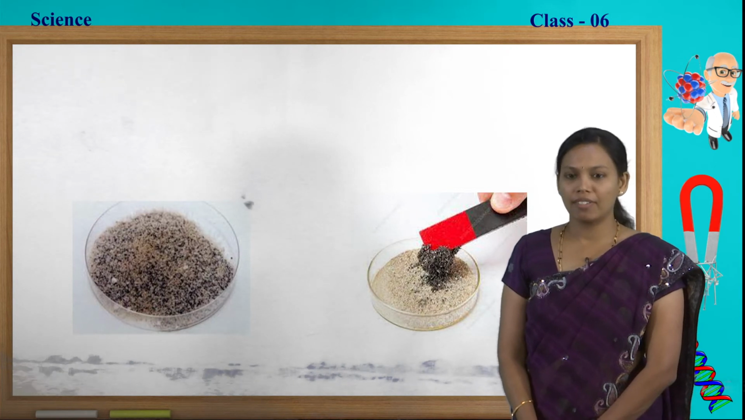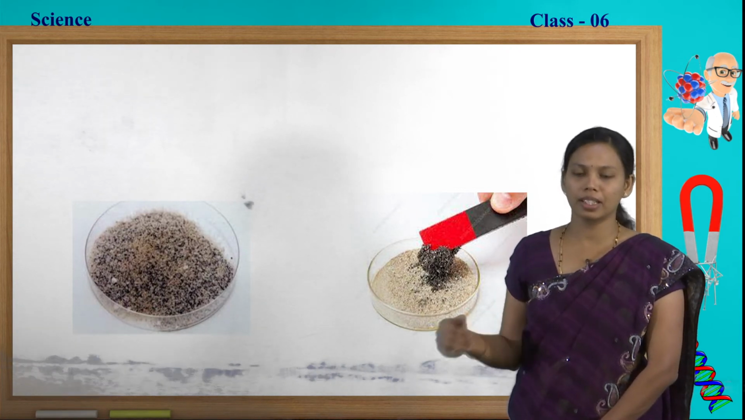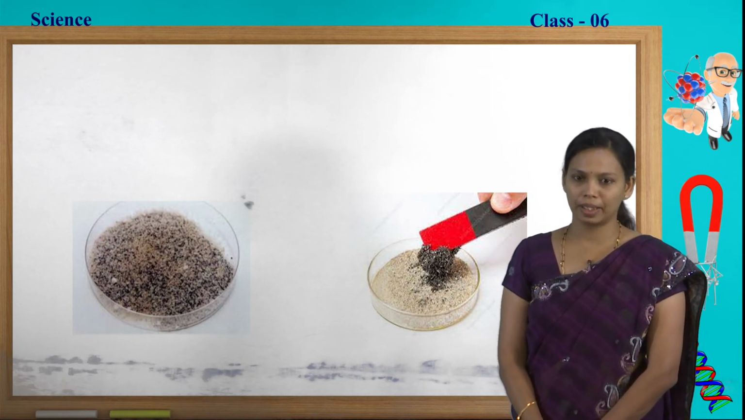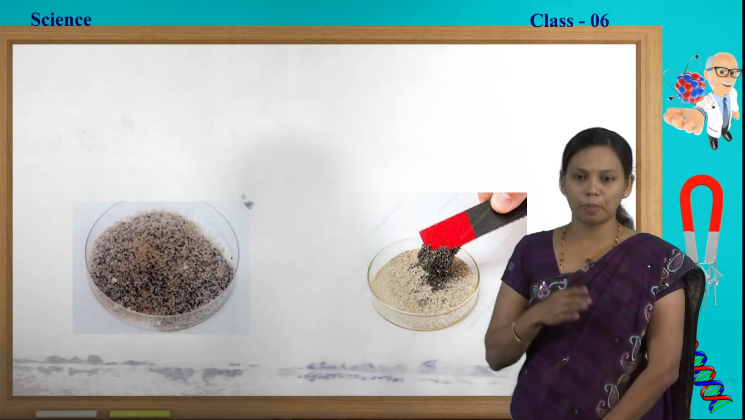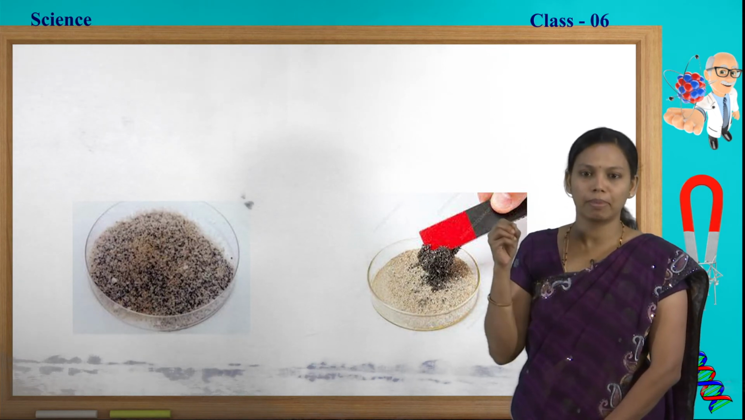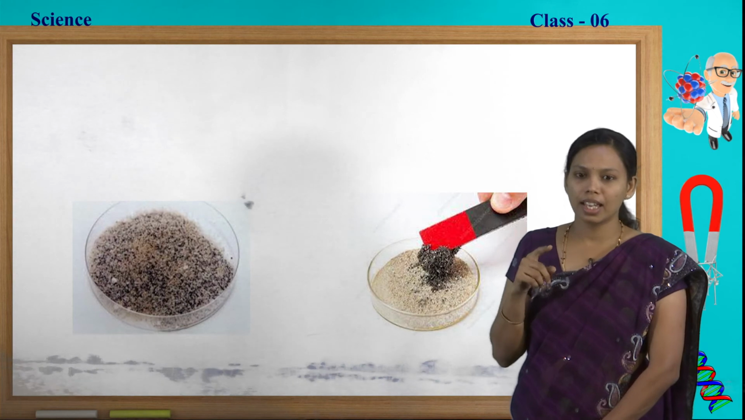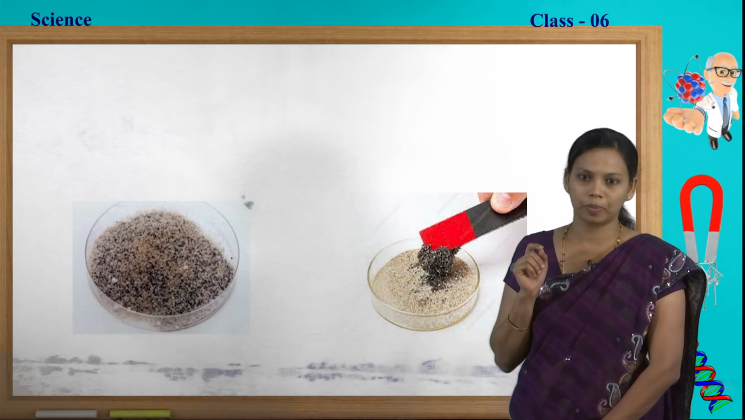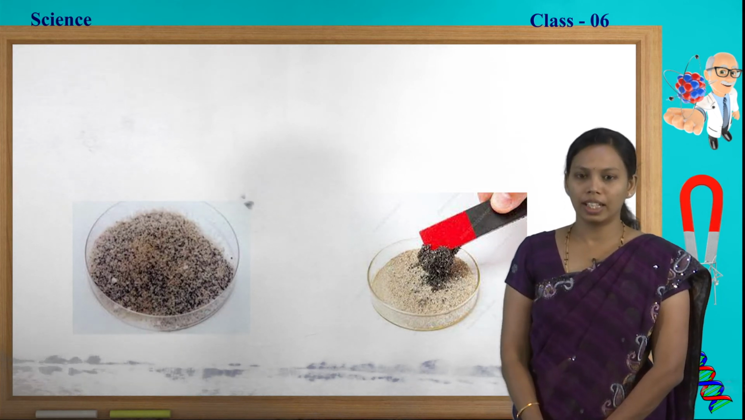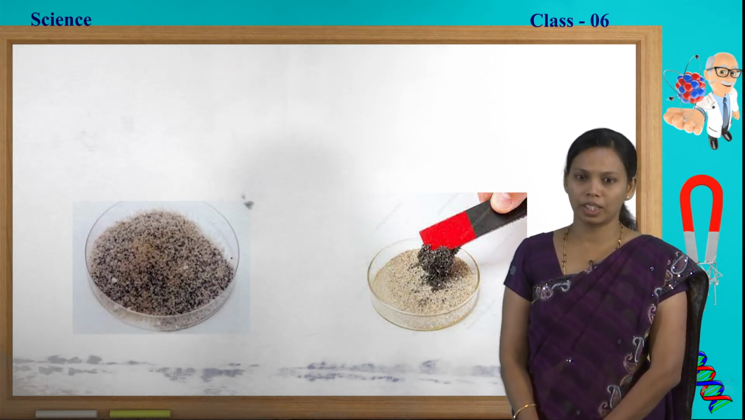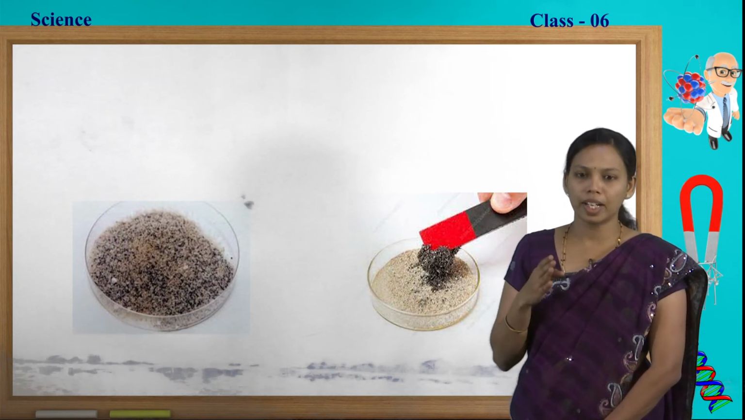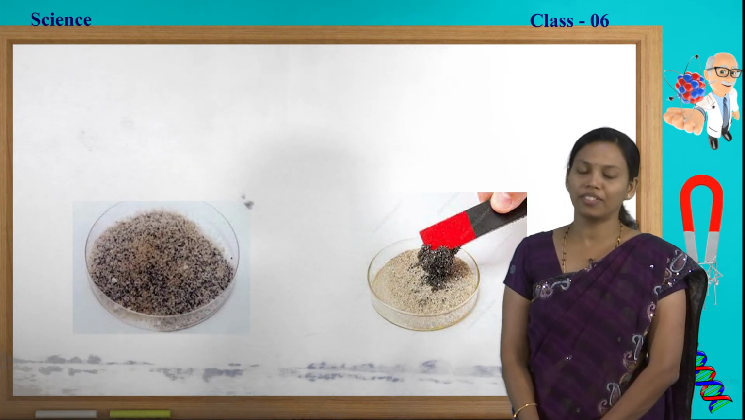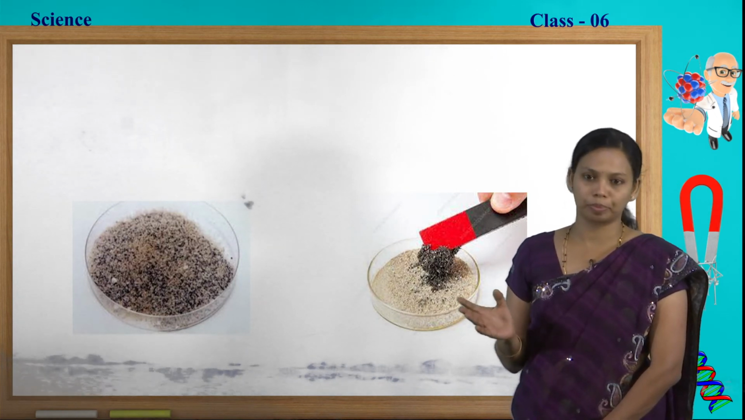So far we have learnt many separating methods. Once more we shall revise that. The first one is the hand picking method. In the hand picking method, we separate the substances by picking by hand. In that case, the substances must be large enough so that we can hold them. After that, we learnt about threshing. Threshing is nothing but separating the grains from the stalks. Usually it is done by the farmers after harvesting.